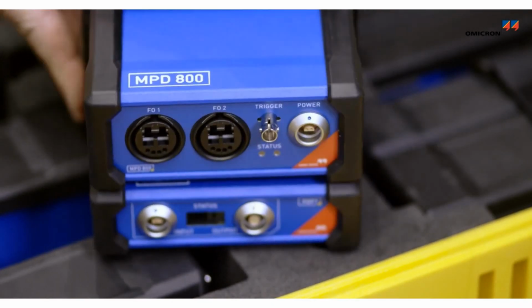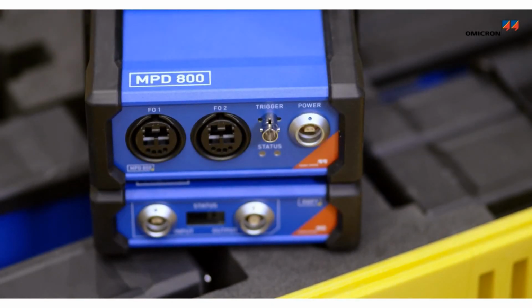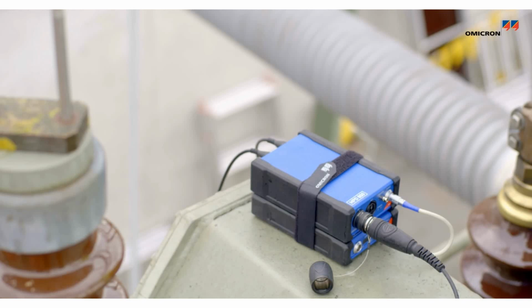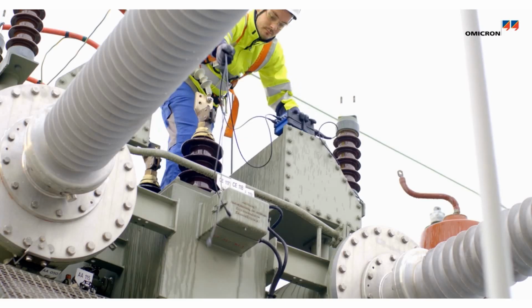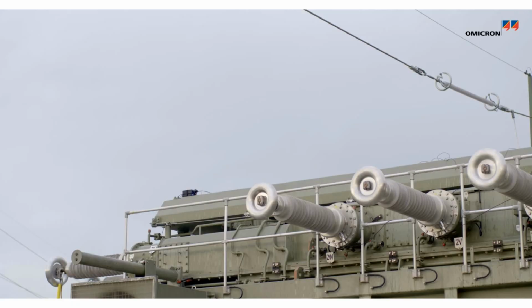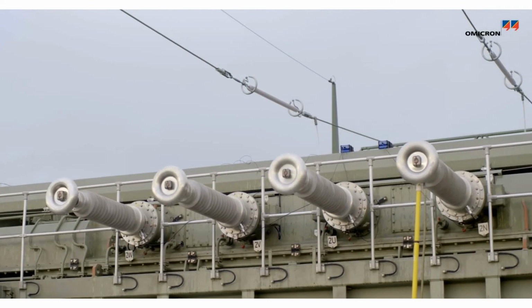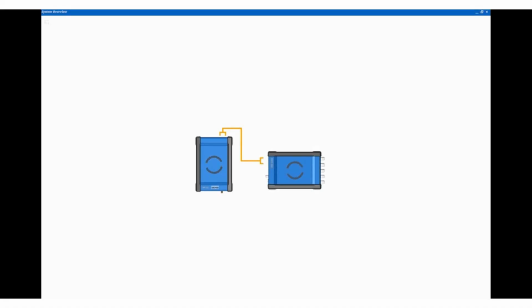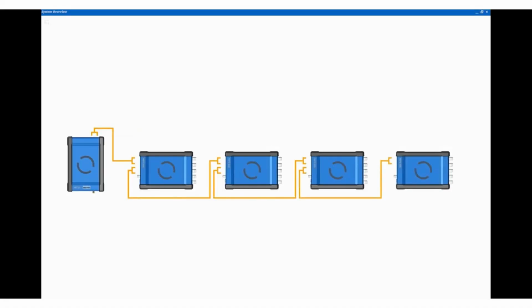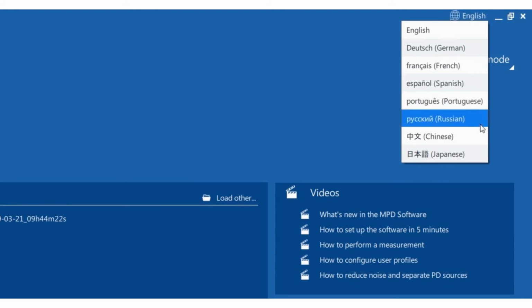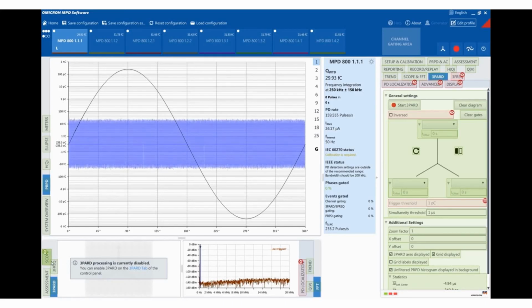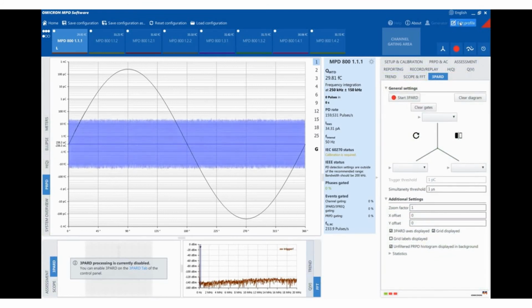We recommend our rugged MPD-800 Universal PD Measurement and Analysis System for safe and highly accurate PD testing on power transformers in a variety of testing environments. Synchronous multi-channel measurements provide you with more information about the complete condition of the transformer's insulation system. The system's multi-language software allows you to select only the PD analysis tools you need and how data is displayed for specific tests.